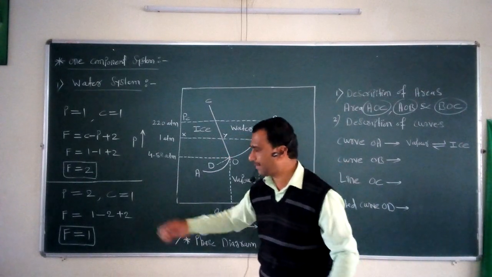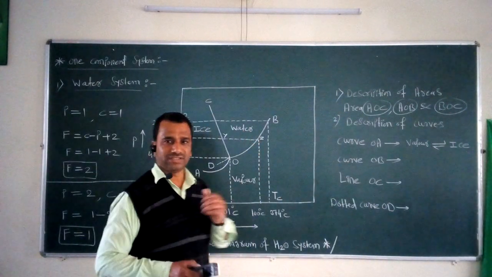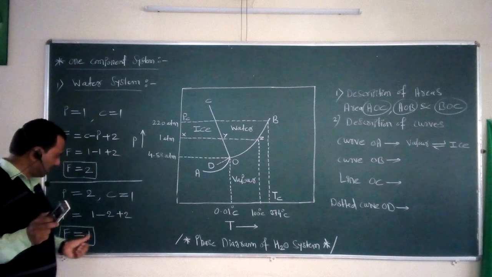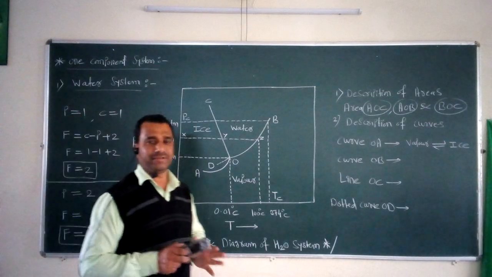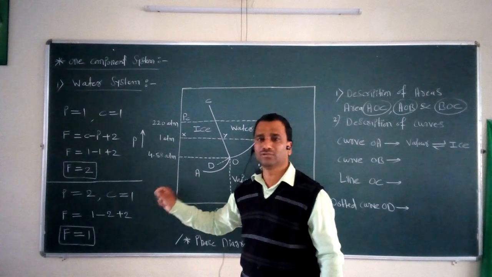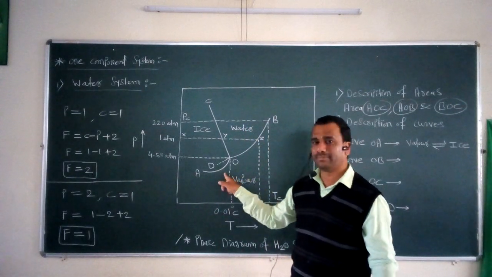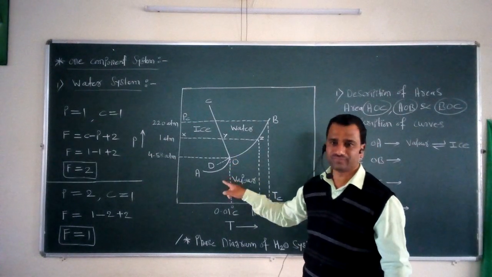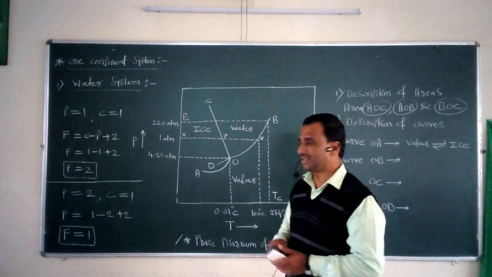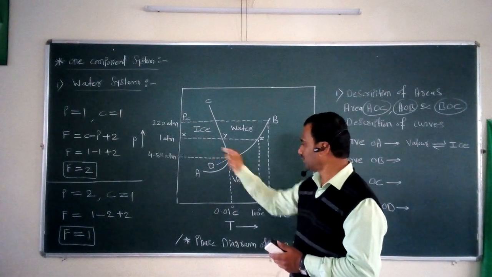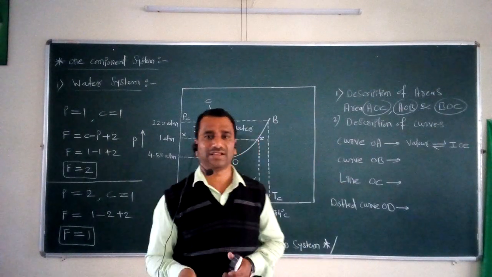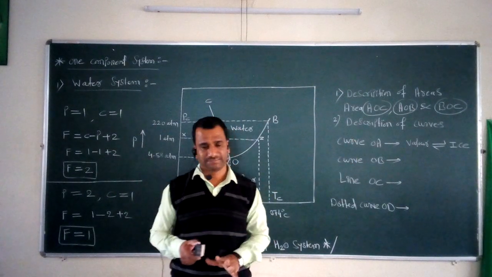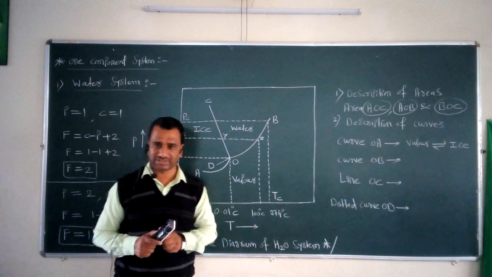So now we are discussing the first curve OA. In this curve OA, phases is equal to 2 and component is equal to 1, that's why F is equal to 1, and the system along this curve OA is called the monovariant system. We require either pressure or temperature in order to describe the system completely along this curve OA. Whenever we consider these two phases in equilibrium, ice and vapor, this curve is called the sublimation curve, because the vapor is in equilibrium with the ice. So this is the first important curve in the phase diagram of the water system.